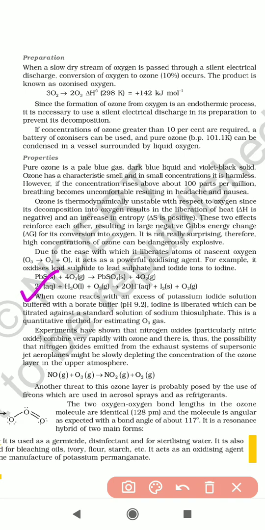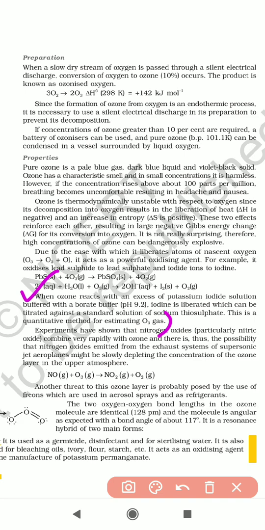When ozone reacts with excess of potassium iodide solution buffered with borate buffer, iodine is liberated, which can be titrated against a standard solution of sodium thiosulfate. This is a quantitative method for estimating ozone gas. So it is very important. They will ask a question like how can you estimate ozone gas?